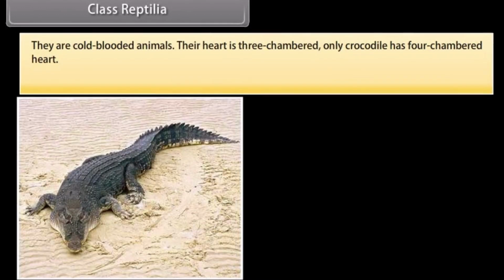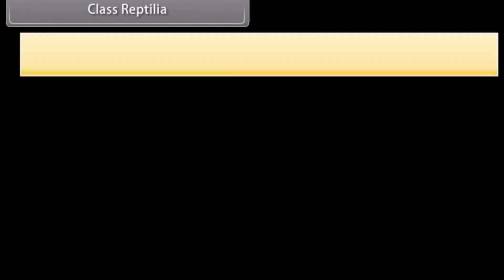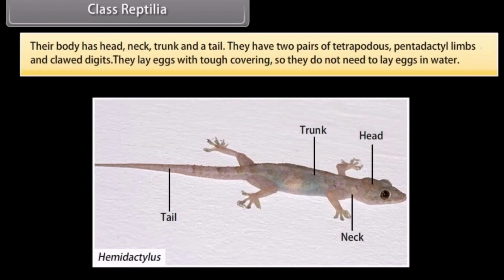They are cold-blooded animals. Their heart is three-chambered. Only the crocodile has a four-chambered heart. The respiration takes place through lungs. Their body has head, neck, trunk, and a tail. They have two pairs of tetrapod, pentadactyl limbs, and clawed digits. They lay eggs with a tough covering, so they do not need to lay eggs in water.